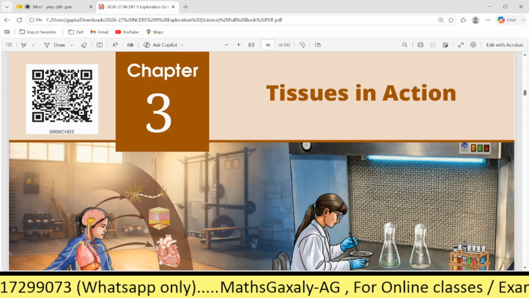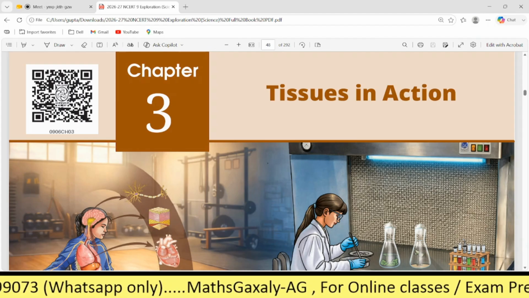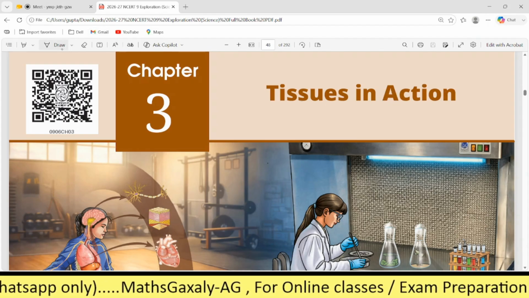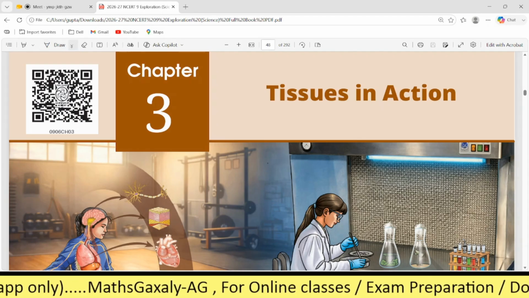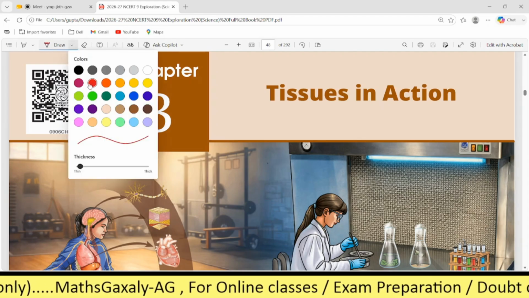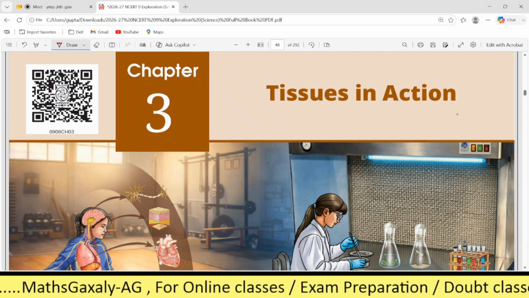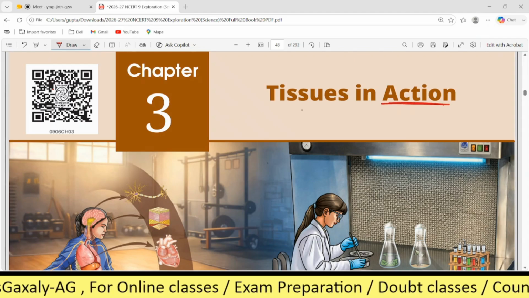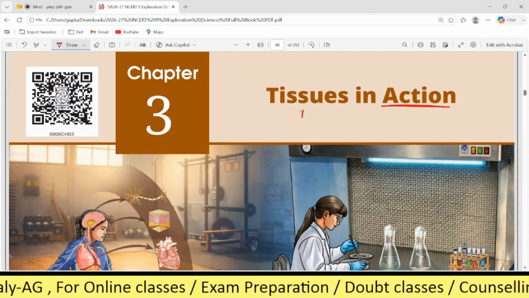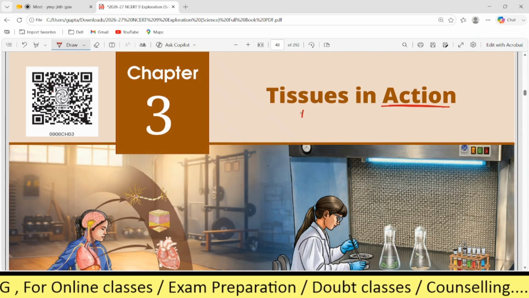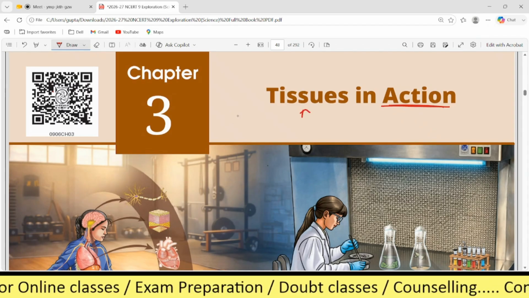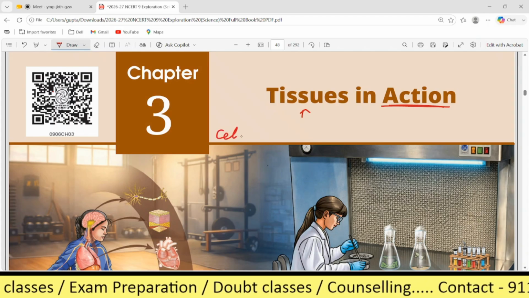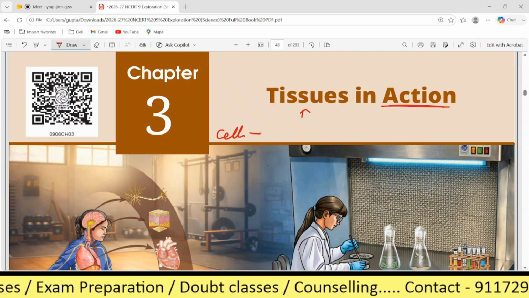As I was saying, tissues in action. Action means, in the term of biology, tissues are in working condition, right? And I was saying the smallest unit of the body is the cell.